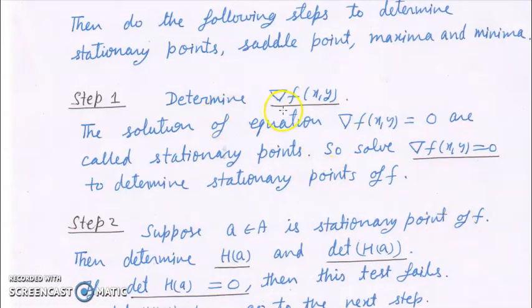Now first we will determine the gradient of f at a general point (x, y). Then we want to determine the stationary points, and stationary points are those points for which the gradient of f is 0. So what we will do is determine the gradient of f at a general point and put it equal to 0.